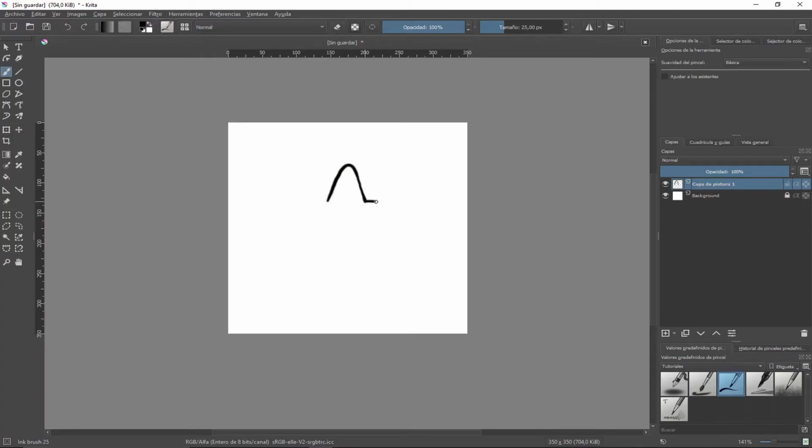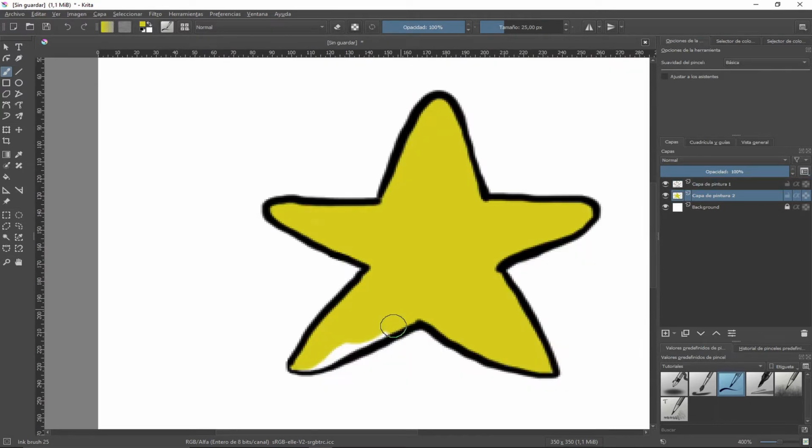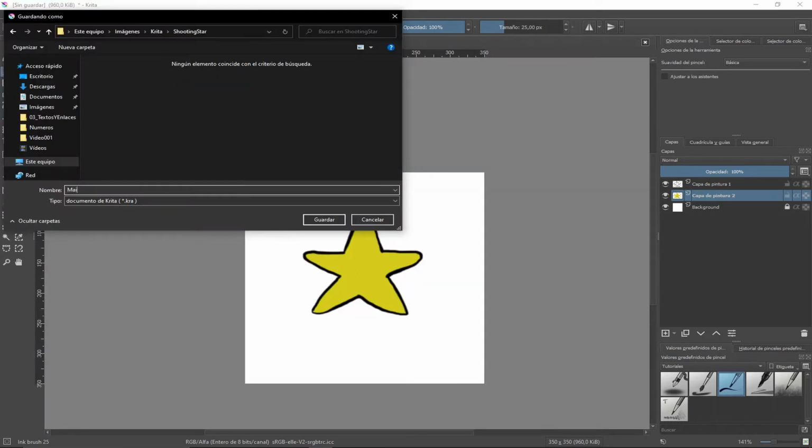It's a shooting star, the one that you use to wish something when you see it on a dark and mystical night. And this star has fallen into the earth, and you need to come back to the sky. Let's put a name to the star. Main star, like a Hollywood star. Maybe it's a little bit presumptuous.